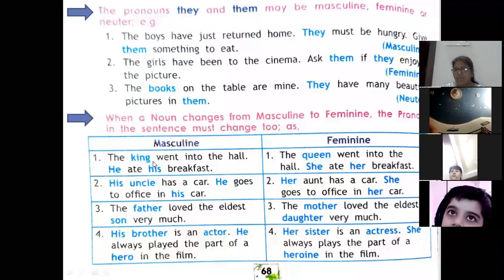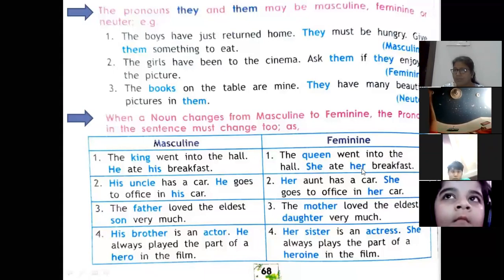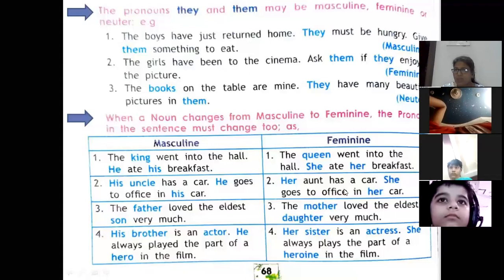Now when you change king into feminine, it becomes queen. And the pronouns are also changing. He becomes she. His becomes her. Same, his uncle will change into her aunt. He will change into she. His will change into her.